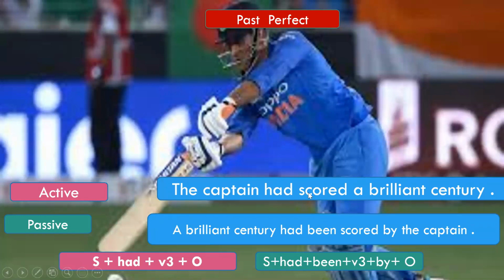So the captain had scored a brilliant century in the passive voice becomes a brilliant century had been scored by the captain. Had been scored. This you have to remember. In the passive voice of the perfect tenses, we use been.